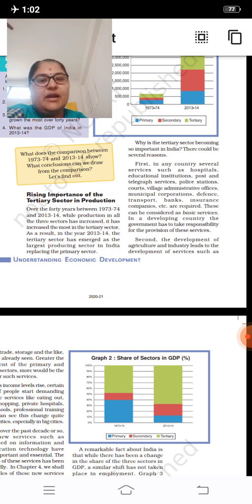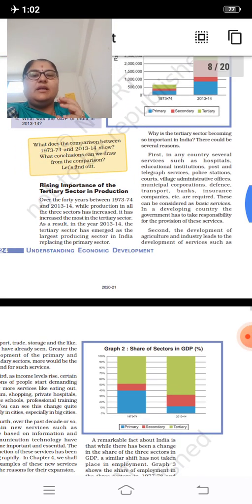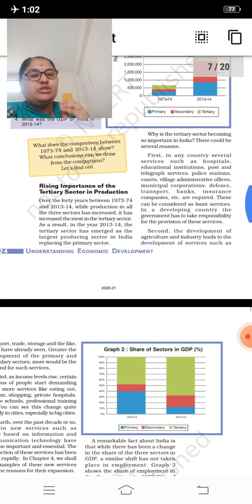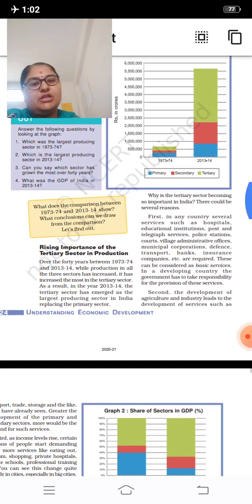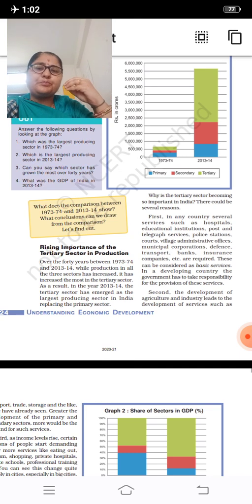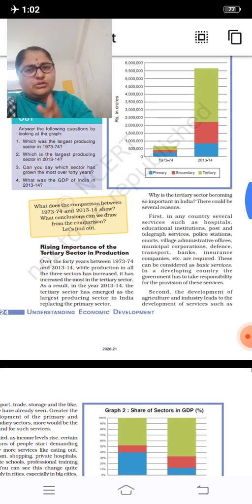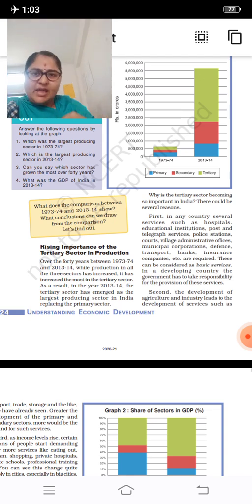In a developing country, the government has to take responsibility for the provision of these services. Yes, nowadays in developed countries as well as in developing countries, hospitals, educational institutions, post and telegraph services, police stations, municipal corporations, these are the service sector institutions whose service has become most essential, and it has become a part of our society, part of our lifestyle.